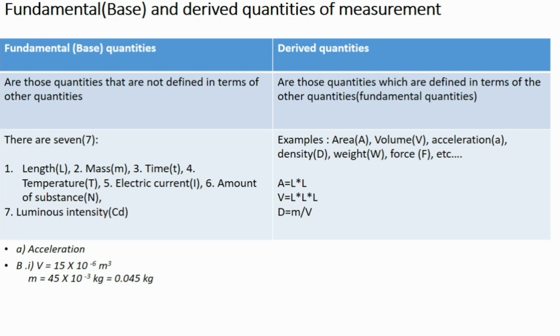Those 7 quantities are what we call fundamental quantities or base quantities. So you have to memorize them. You have to memorize those 7 fundamental quantities, so that at any time they give you different quantities, to differentiate the derived quantities from the fundamental ones, you can remove them, and what remains will be derived quantities.